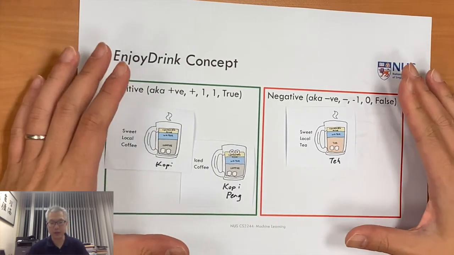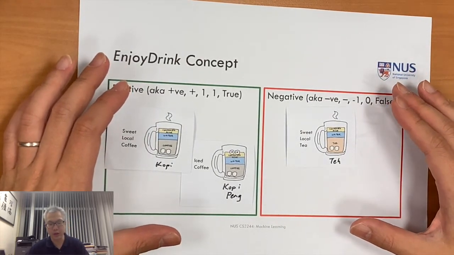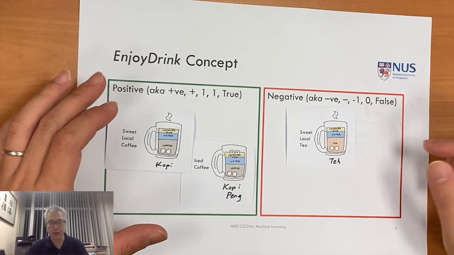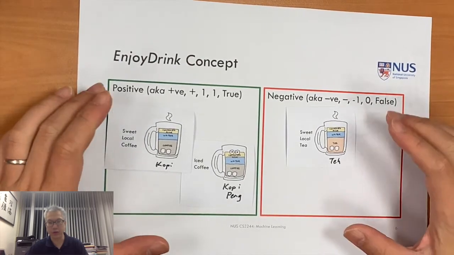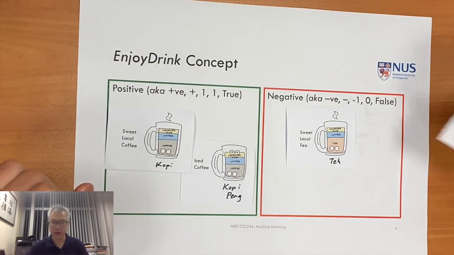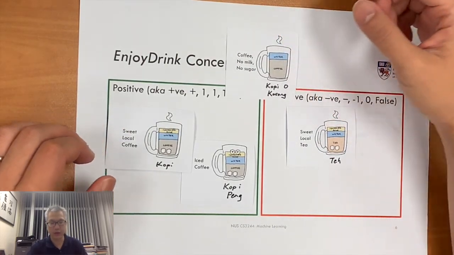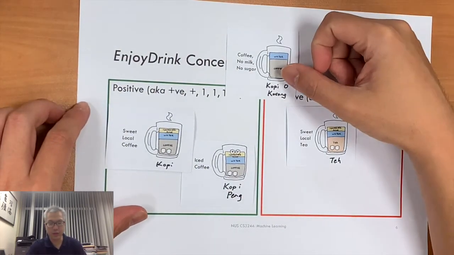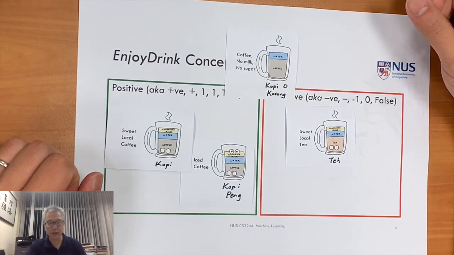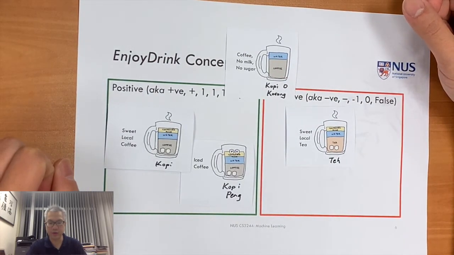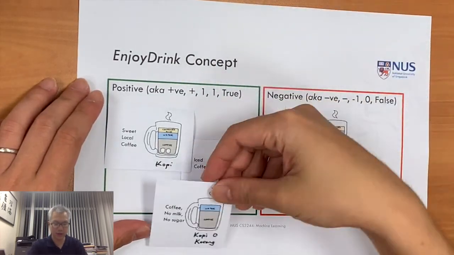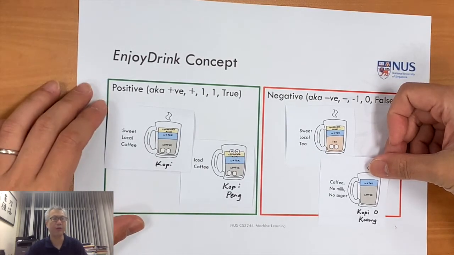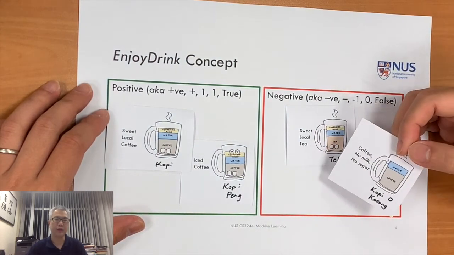Okay, so based on this type of data, we're going to try to train our system, our concept learning algorithm, to recover what type of function f our learner likes, our target concept likes, sorry. Okay, and after we've done that learning, we can ask the model whether a drink is preferred or not. So let's say we get another drink, kopi o kosong, and we can decide using the hypothesis space that we've learned whether it belongs either in the positive instance or the negative instance. Okay, and then we can check with our target function, right? We can query our friend, hey, did you really like this drink or not?